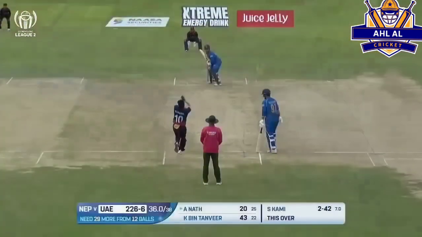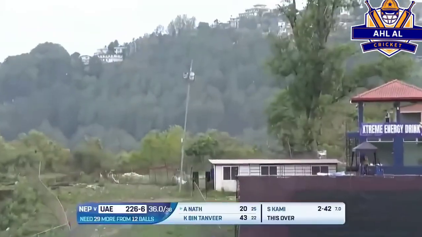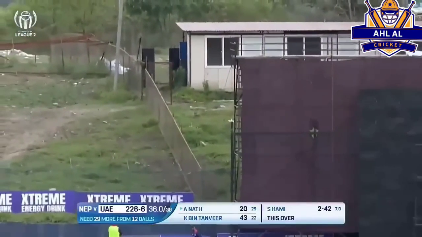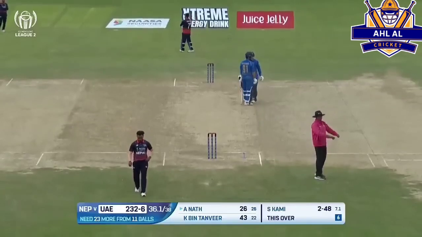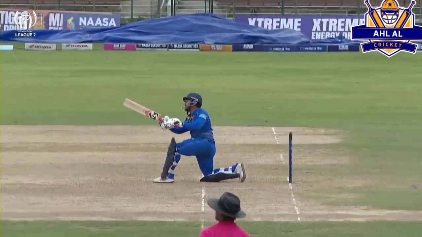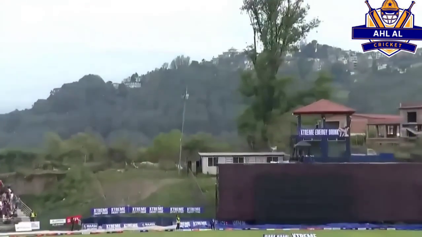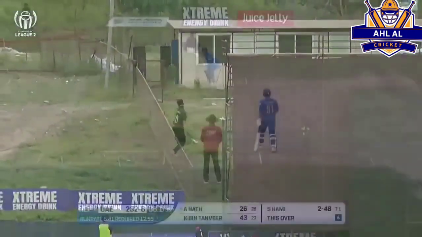Most important over. That's hit straight down the ground. That is a huge hit. And what a shot that is from Akshdeep Nath. He was a spectator on the other end, but now he joins the party as well. He's launched that into outer space. You err in line and length, and you pay the price with a maximum.